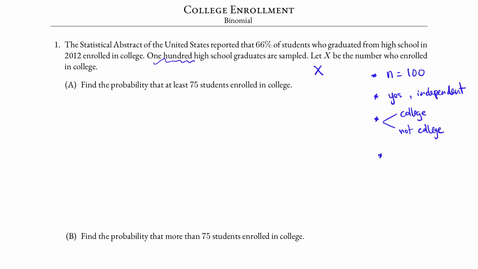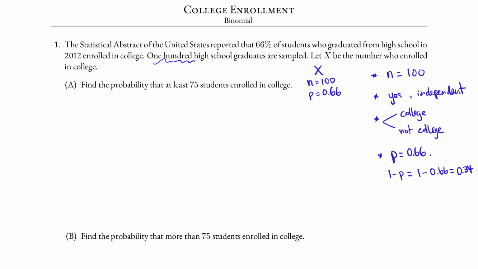Is the probability of success, lowercase p, equal to 0.66 in this case? We were told that the study suggests that 66% of students who graduate from high school enroll in college. So randomly pick any student, the probability that that student enrolls in college is 0.66. Therefore, the probability of failure is 1 minus 0.66, or 0.34. This is a binomial random variable with the parameters n equals 100 and p equals 0.66.